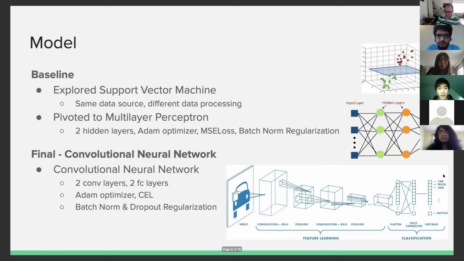For our final design, we decided to go with a convolutional neural network. This was mainly motivated by the fact that we're doing an image classification problem. Our final architecture involved 2 convolutional layers and 2 fully connected layers.